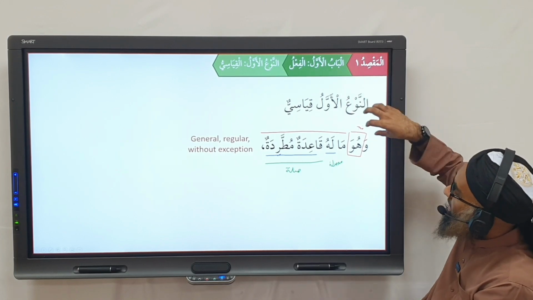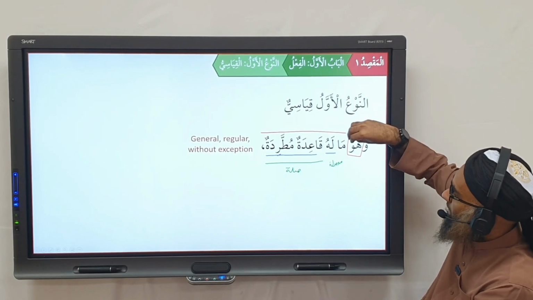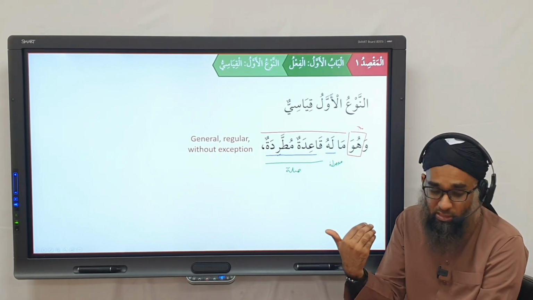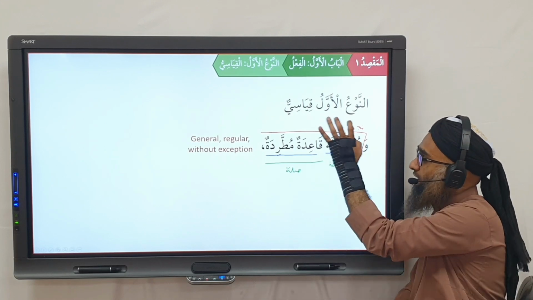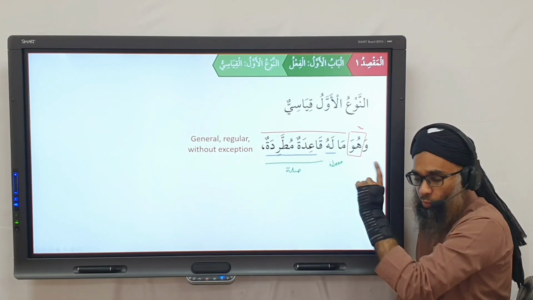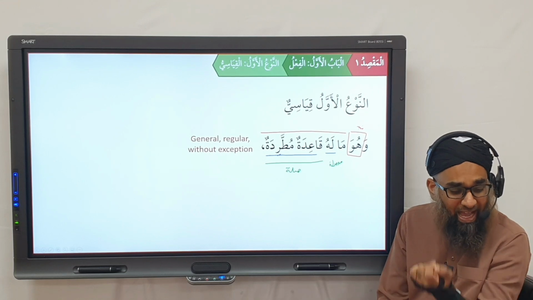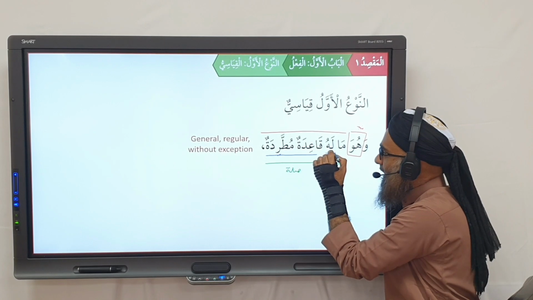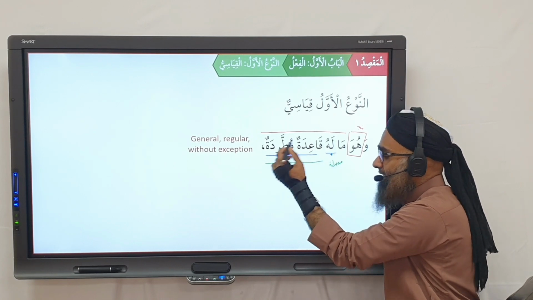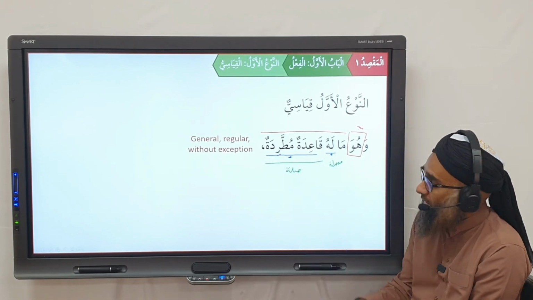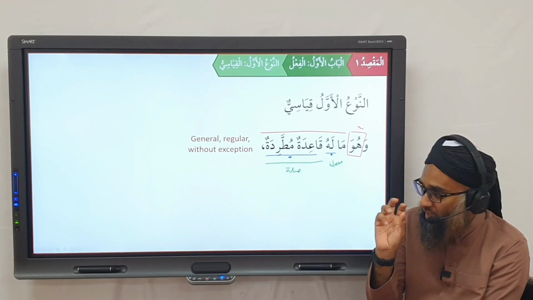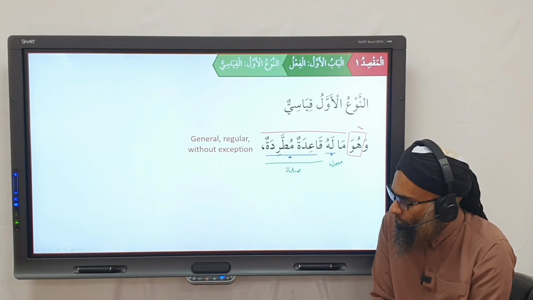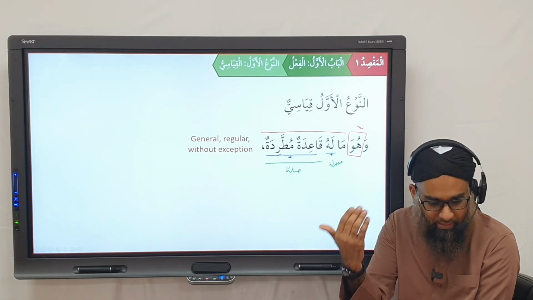So if a qiyasi verb is ma is that, remember we did already in the Arabic book, when you have lam in the muqaddam, it means he has or possesses. So a fa'il qiyasi is that which has, lahu, for it is a qaida muttarida, it has a qaida muttarida. You see the translation? So a qiyasi is that verb which has a regular or general rule which does not have exceptions, meaning it's just standard. What does this mean? Like all verbs behave in a particular way.